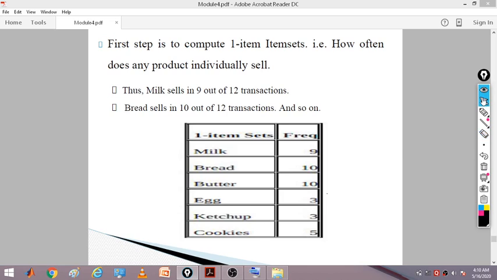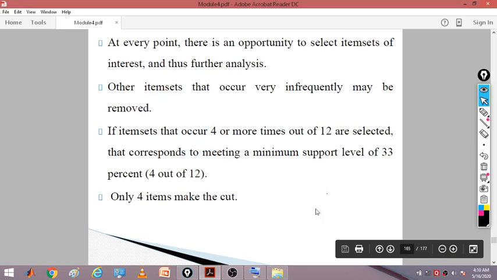So first we are taking the one item set. At every point there is an opportunity to select item sets of interest for further analysis. So other item sets that occur very infrequently may be removed. Now we are taking a support: item sets that occur 4 or more times out of 12 are selected.